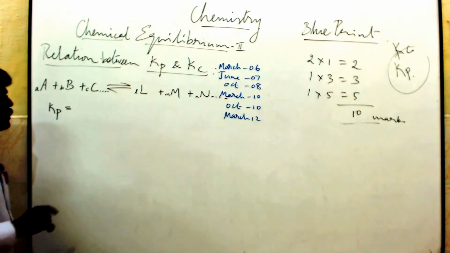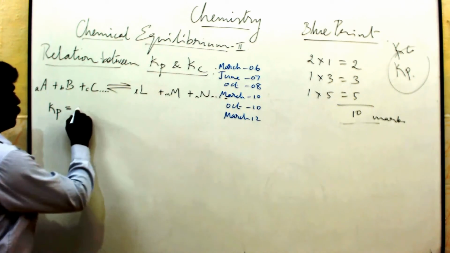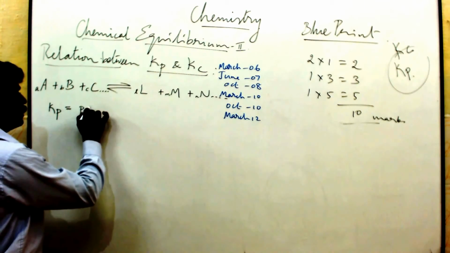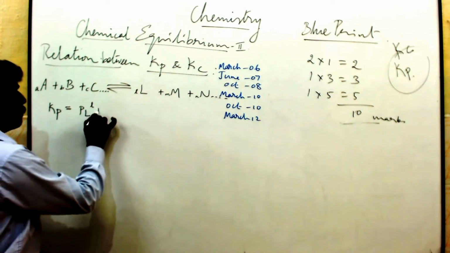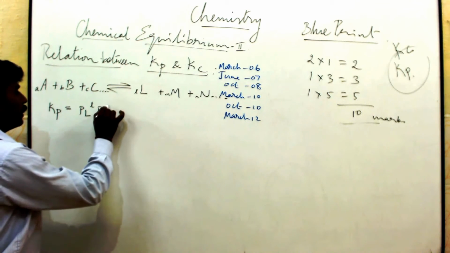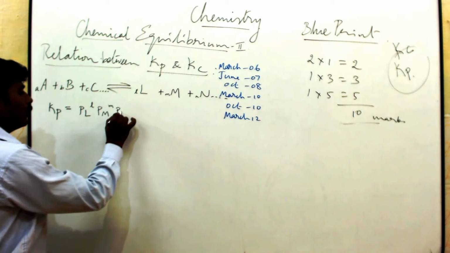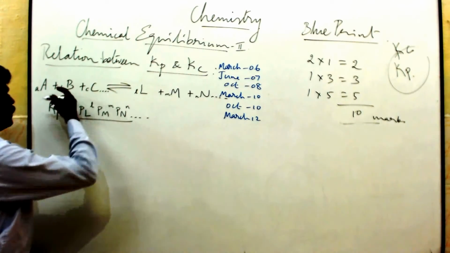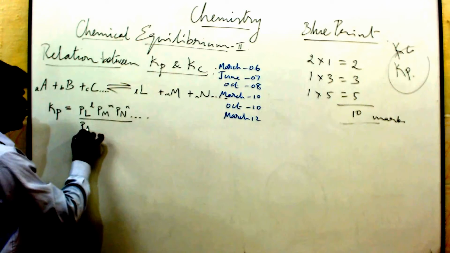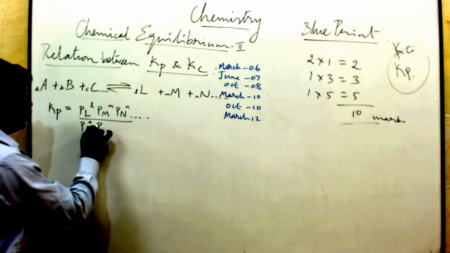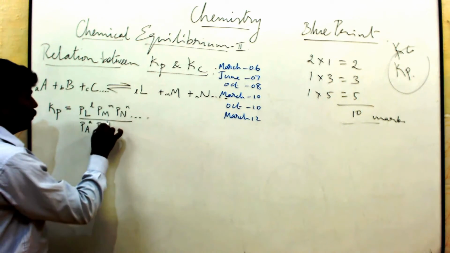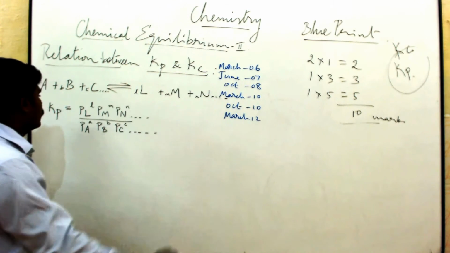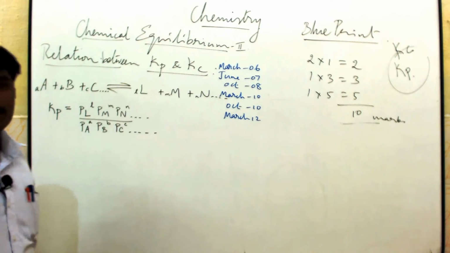As per the law of mass action, products by reactants: for the products, P_L power l, P_M power m, P_N power n, then for the reactants, P_A power a, P_B power b, P_C power c. So P means partial pressure.